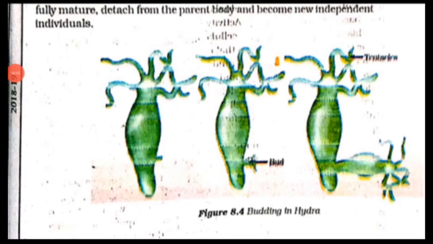So for example, simple animals like hydra and also planaria, as I told you, can be cut into any number of pieces and each piece grows into a complete organism. This is known as regeneration. Regeneration is carried out by specialized cells. A single cell can make a large number of cells, and this is why they can easily complete the individual.